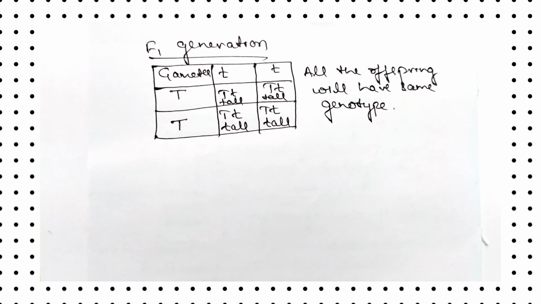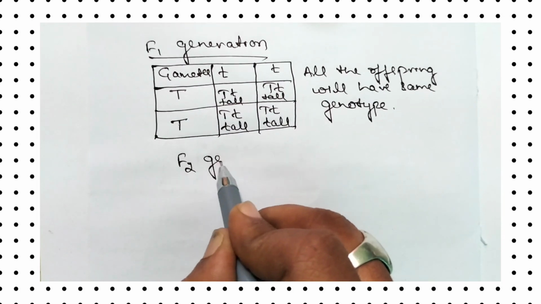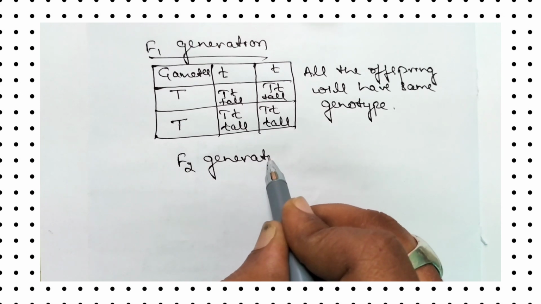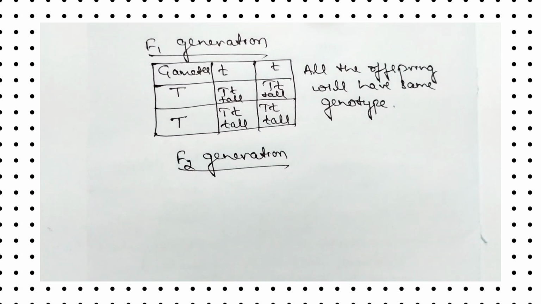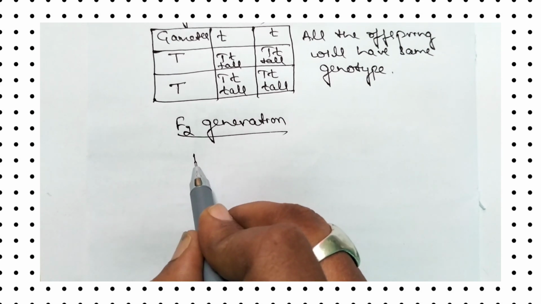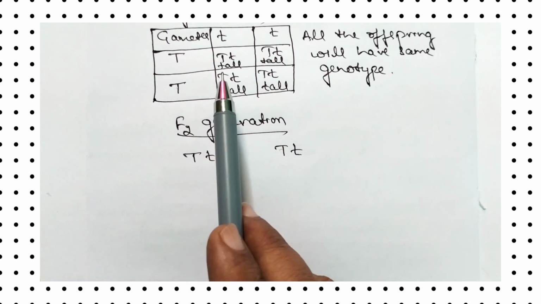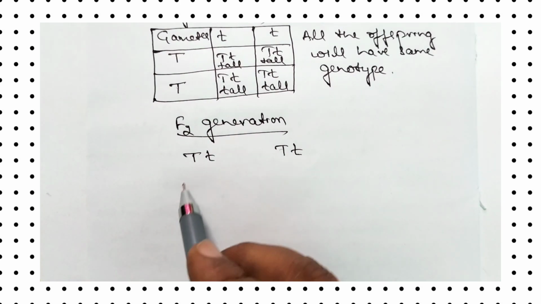So the baby plant or offspring that we get in F1 generation will be made self-pollinated during F2 generation. So let us go to F2 generation. So during F2 generation, the baby plant or the offspring that we get during F1 generation will be made self-pollinated.